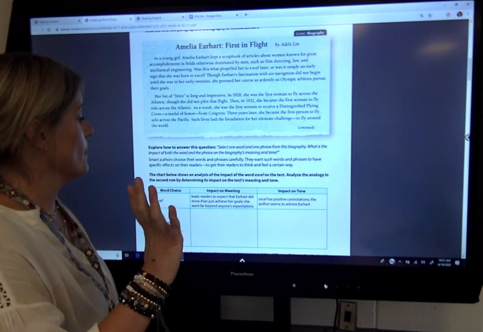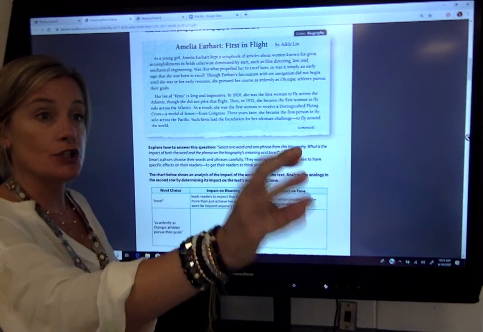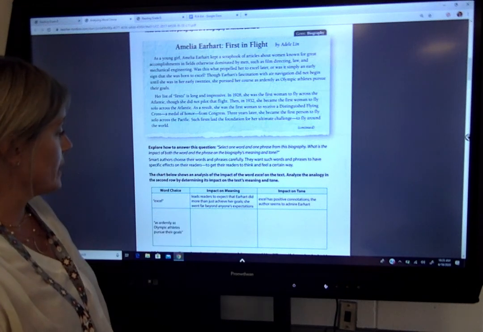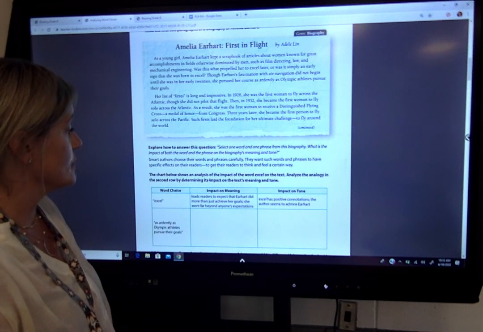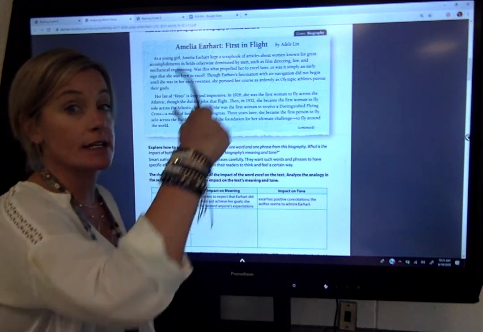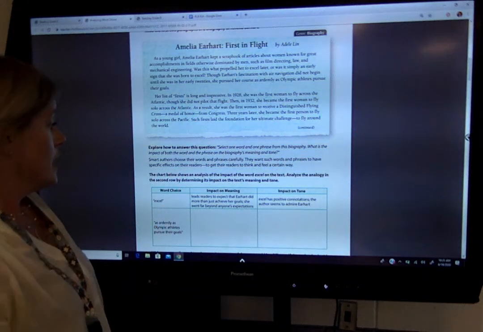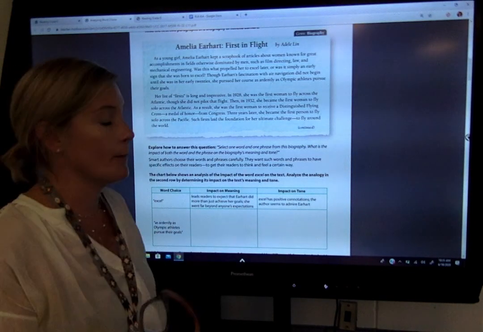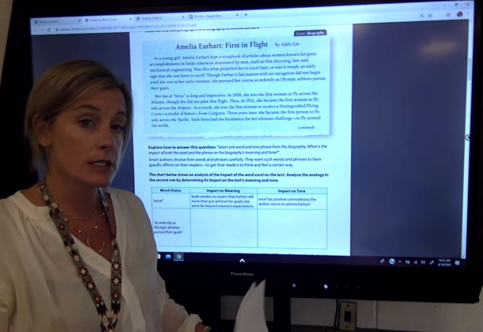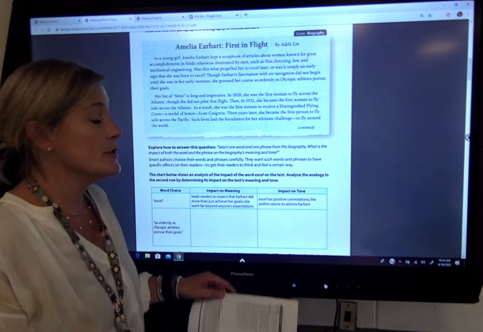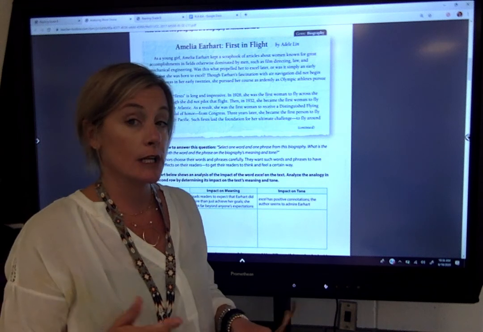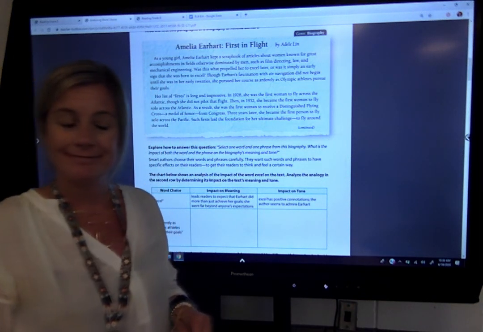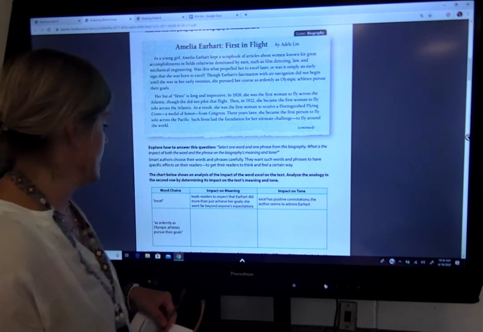What does excel mean? To rise up, to do well in whatever you're doing. The impact is it leads readers to expect that Earhart did more than just achieve her goals. So she went above her goals. She went far beyond anyone's expectation. And excel is definitely a positive word here. It has a positive connotation. It shows that the author really admires, and you could even say respects Earhart. Very impressed with what Earhart did.